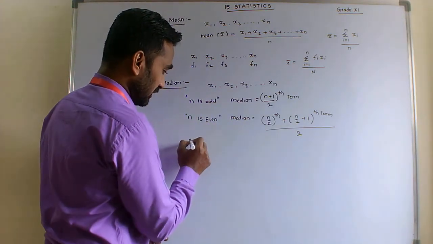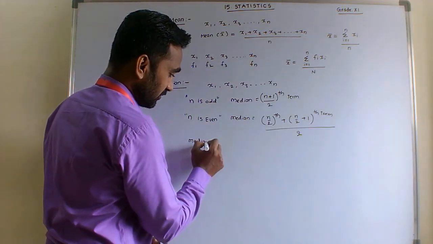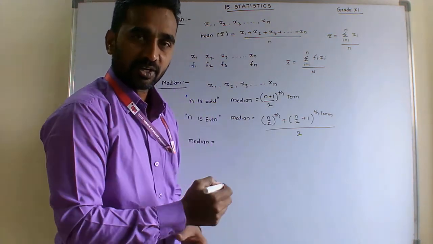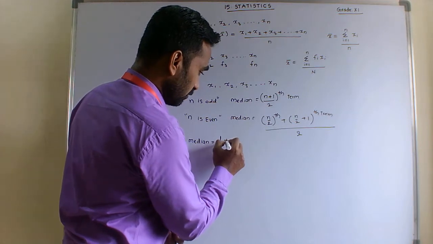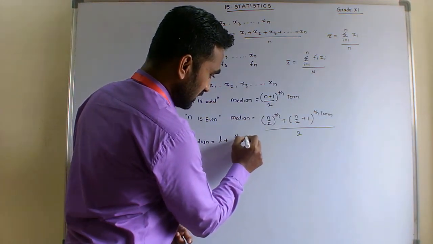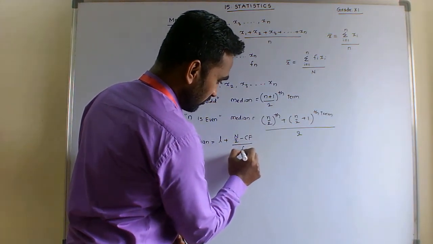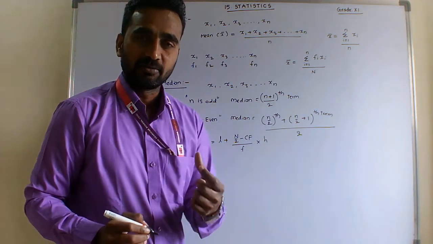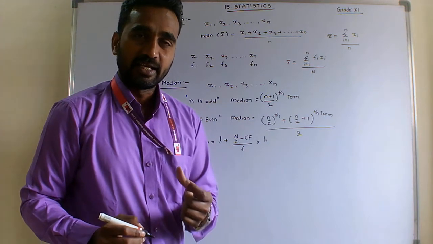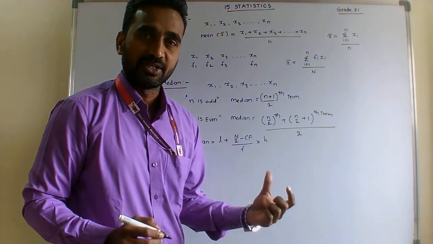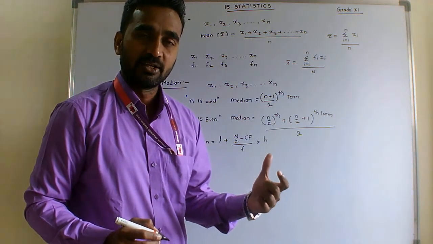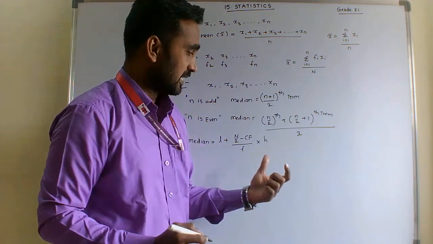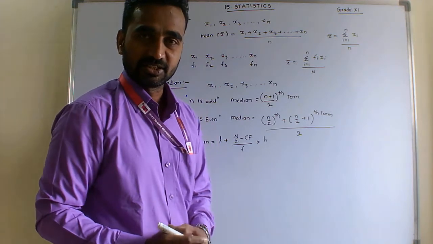Next, if the data is grouped data, then we have one formula to find the median: L plus (n by 2 minus CF) upon f, into h. Here L is the lower limit of the median class, n is the number of variates, CF is the cumulative frequency of the class preceding the median class, f is the frequency of the median class, and h is the height of the class interval.